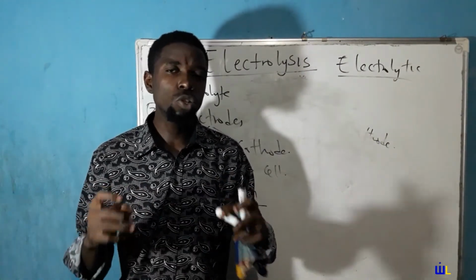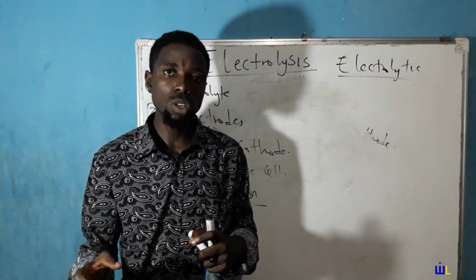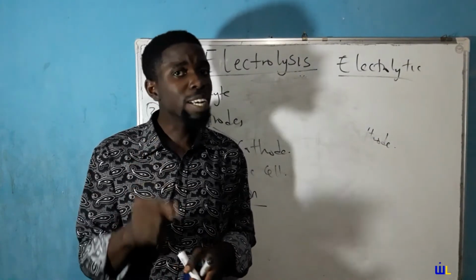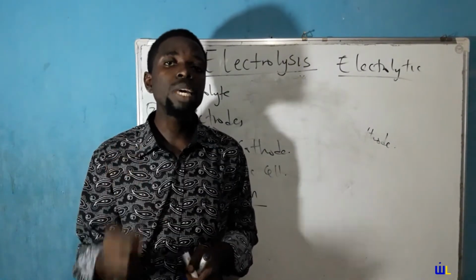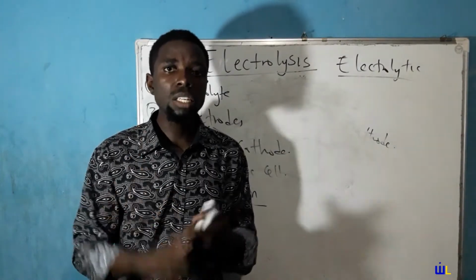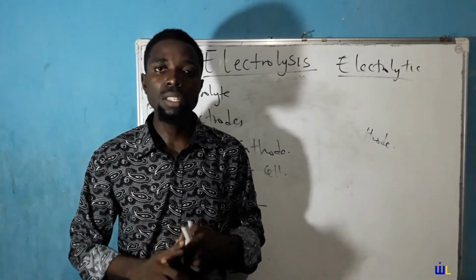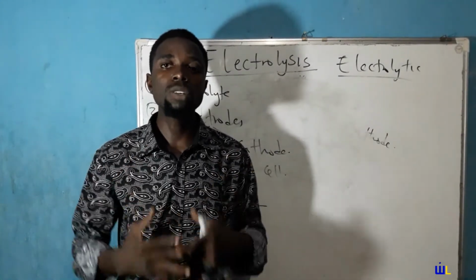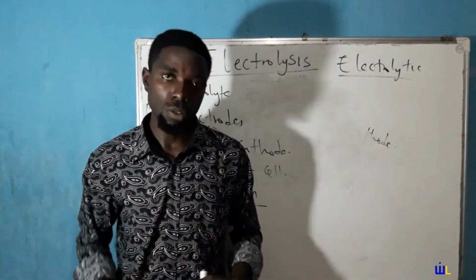Now, note that the dissociation process is reversible. That is to say, the ions can come back together if electrolysis does not occur. So the fact that they are dissociated does not mean that electrolysis has occurred. Dissociation is defined as the splitting of the constituents of a particular electrolyte into ions.